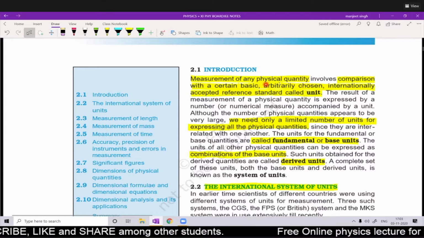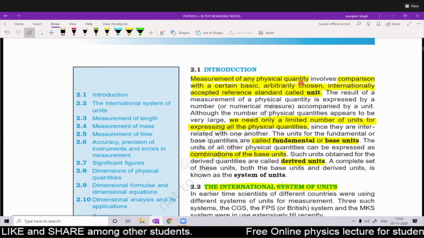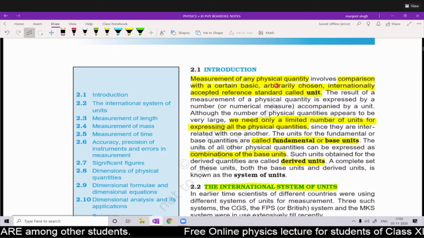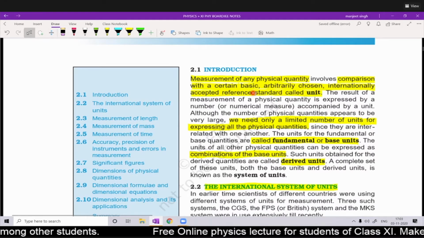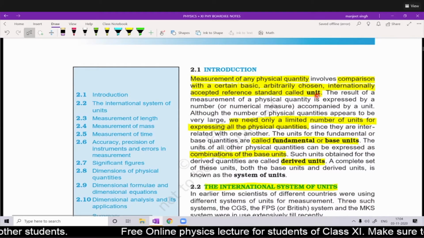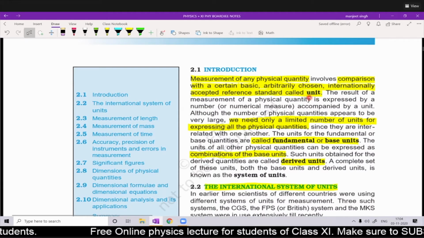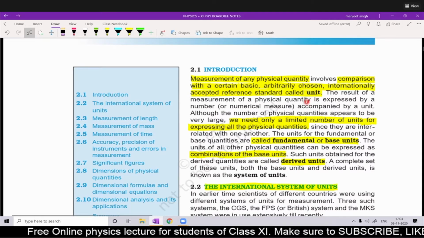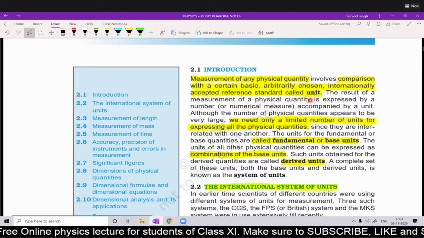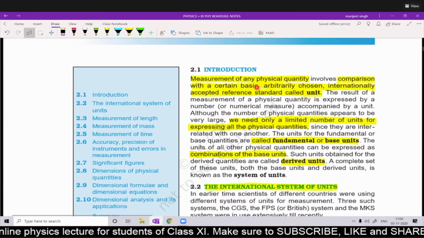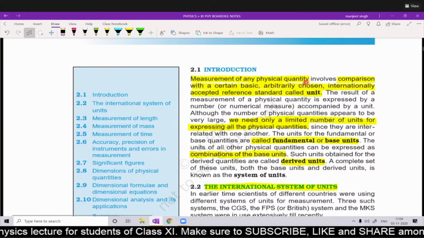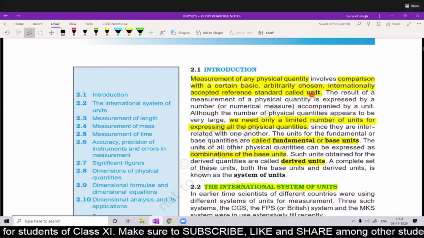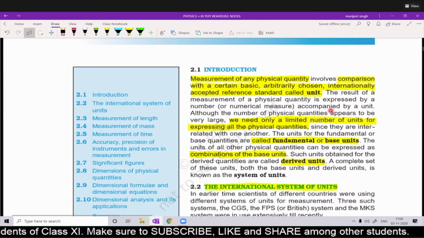We can measure length in feet, meters, or centimeters, but we must have an internationally accepted basic unit. In the present scenario, the SI units are selected, and in SI the unit of length is meter. So we will be using meter as the unit.